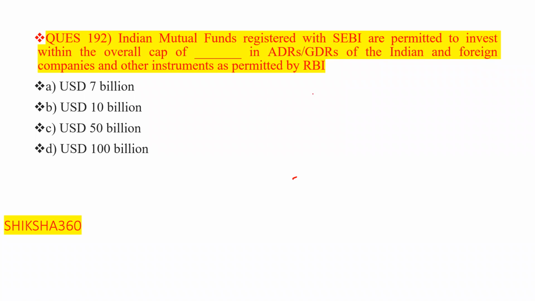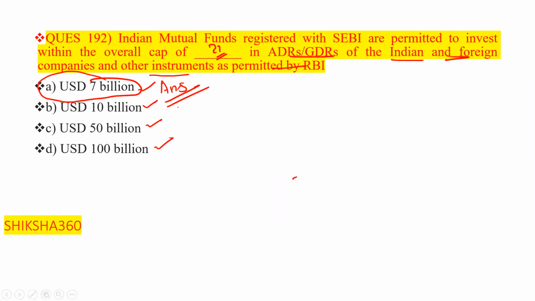Indian mutual funds registered with the SEBI are permitted to invest within the overall cap in ADRs or GDRs of Indian and foreign companies, and other instruments permitted by the RBI. The options are USD 7 billion, USD 10 billion, USD 50 billion, USD 100 billion. Clear? So the correct answer is option A, that is USD 7 billion.